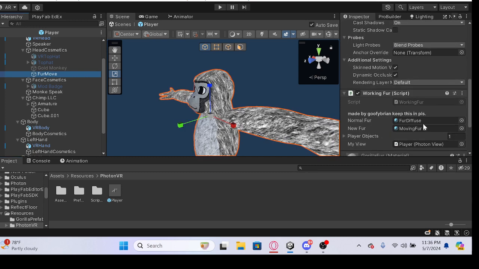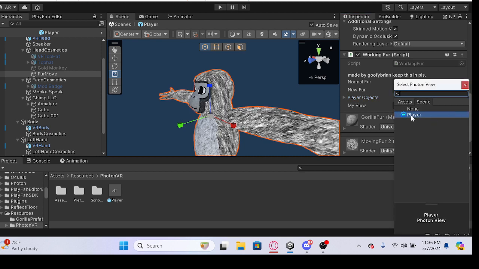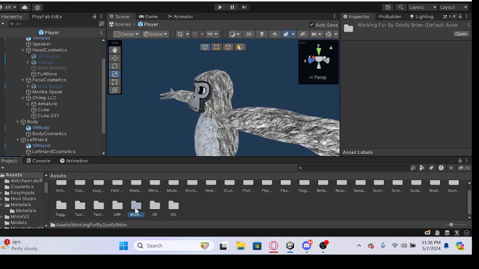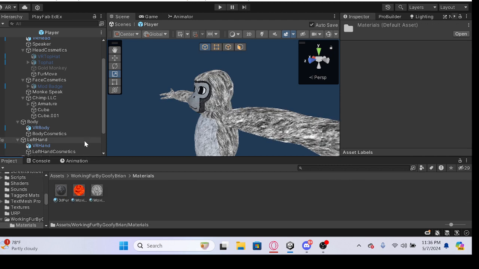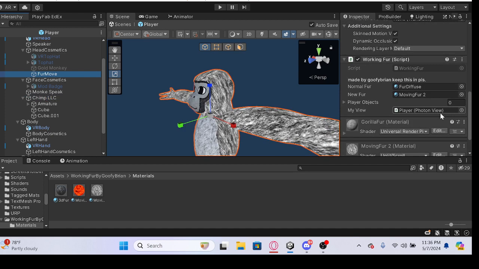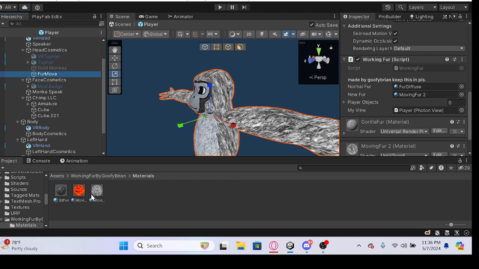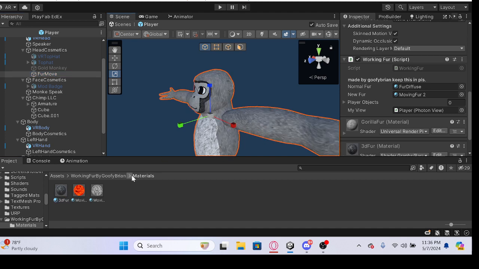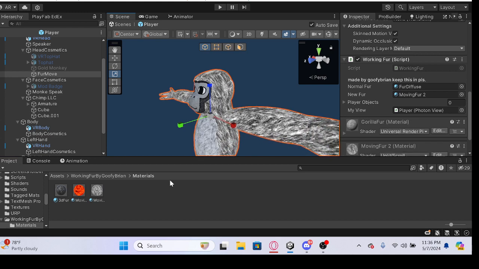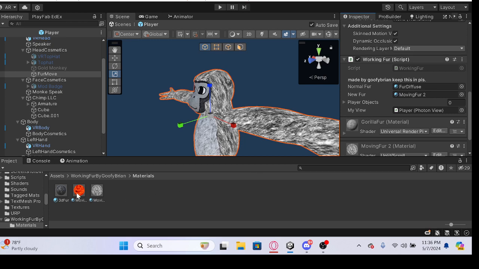Let me take all of this off so you know what to do. So for my view, you make that the player. The new fur, you want to go to this. Go to Control by Goofy Brian. Go to that. Okay, now what you want to do is put on whatever fur you want. So if you want to put on this one, you could change that. And then put the moving one on if you want that. Now just drag the moving one onto that.